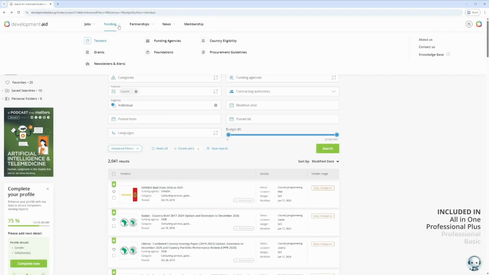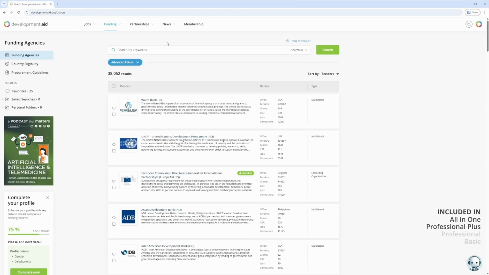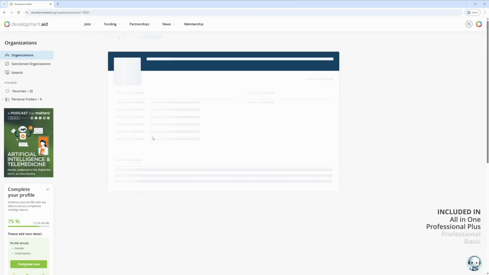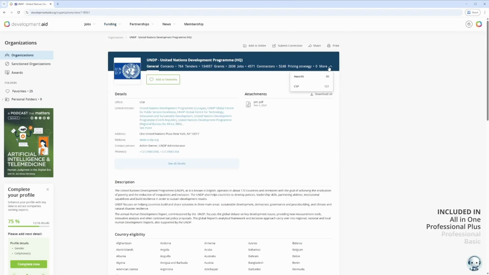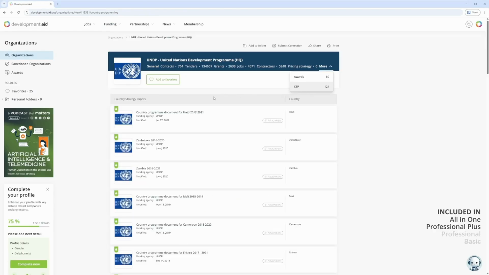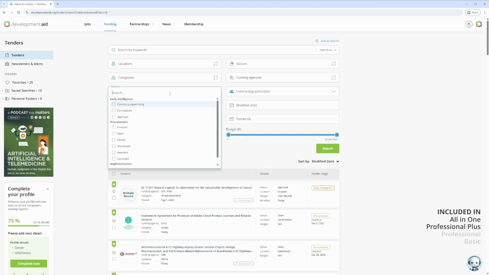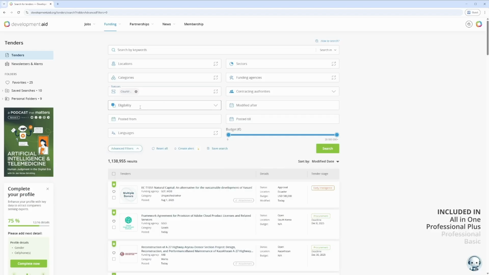Country strategy papers, also known as country programming, are official donor documents that outline procurement strategies and partnership priorities over several years. They give you early insight into upcoming funding opportunities. You can access them through the Funding Tenders search page using the status filter.